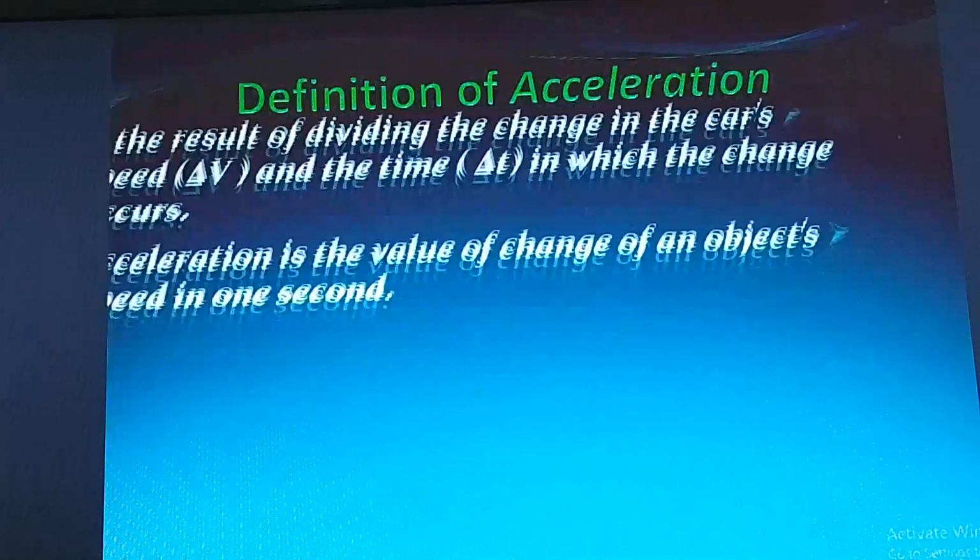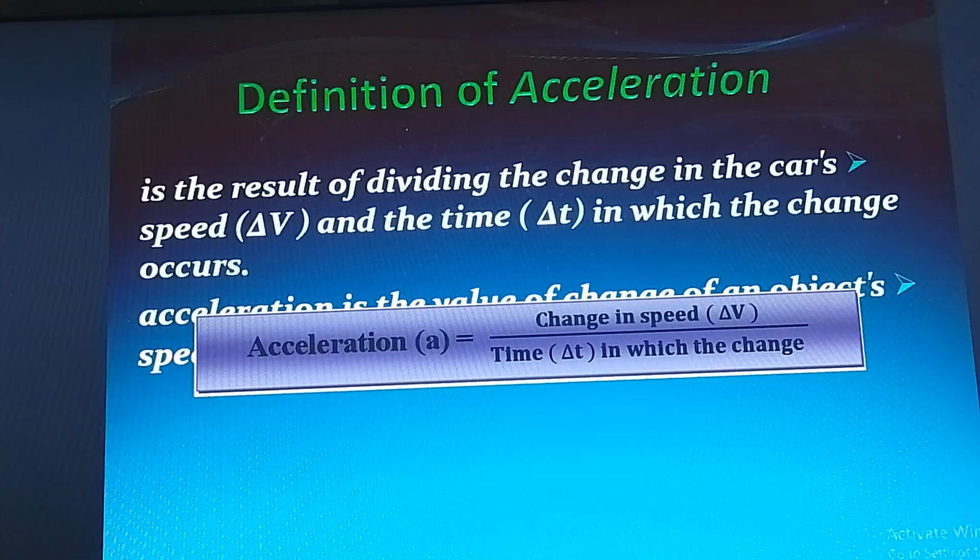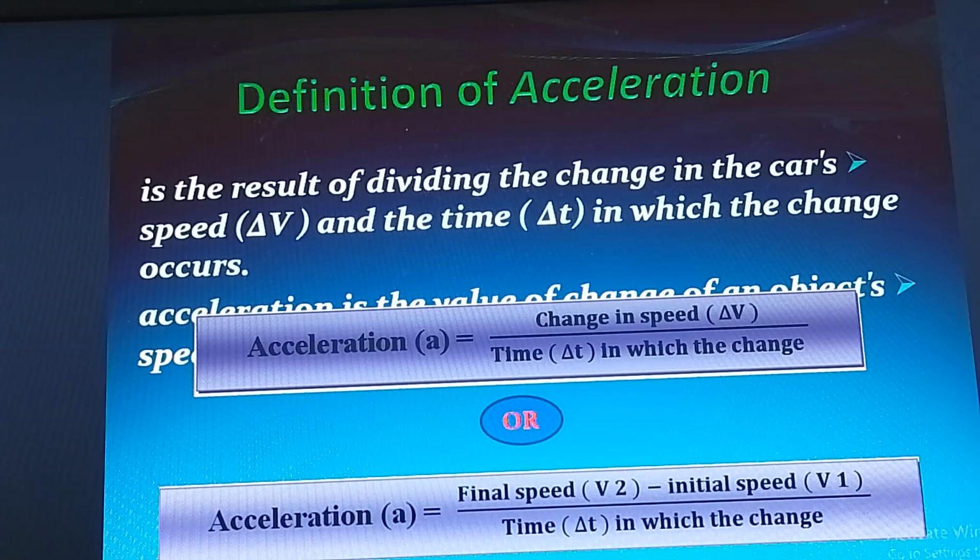Definition of acceleration: dividing the change in the car's velocity, not speed, by the time in which the change occurs. Acceleration is the value of the change of an object's velocity in 1 second. Final velocity minus initial velocity over time. If the value is positive, it is positive acceleration. If the value is negative, it is called deceleration.